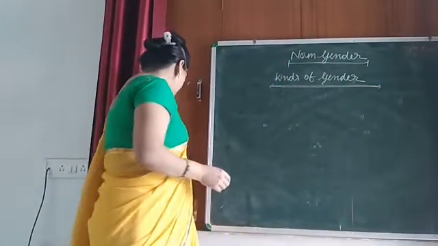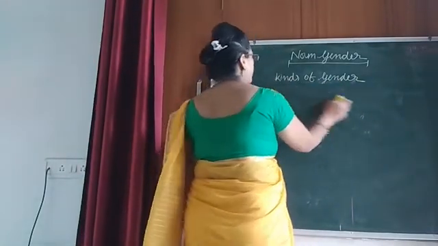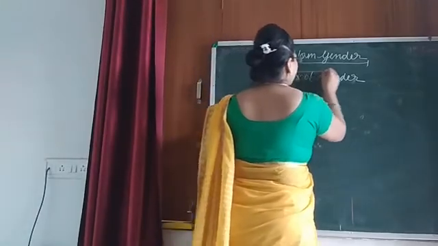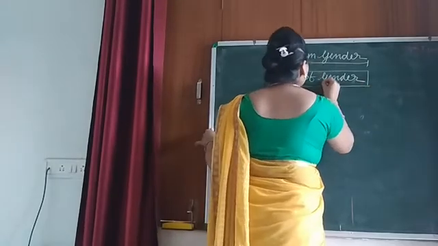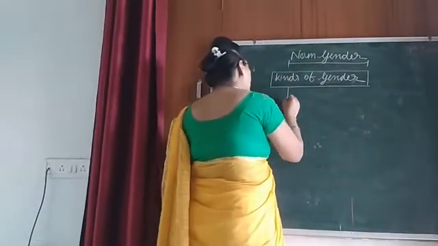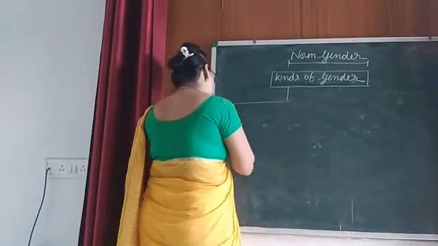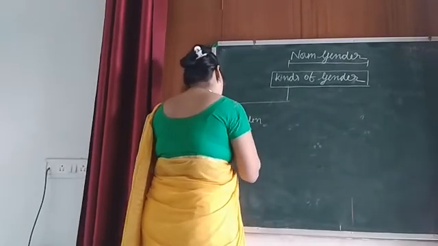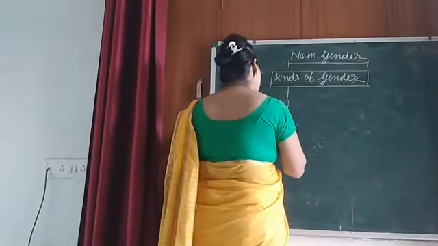So, there are mainly four types of gender. That is, these are, first one is, here we can write masculine gender. Masculine gender. Okay. Here is what?